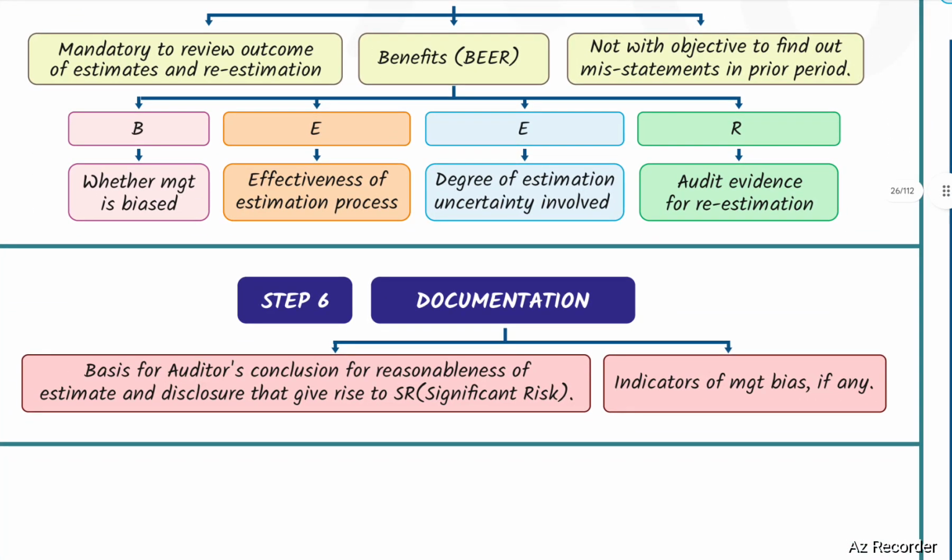What are the things that need to be documented? Basis for auditor's conclusion. Basis for auditor's conclusion for reasonableness of estimate and disclosure that give rise to significant risk and indicators of management bias, if any, should be documented.